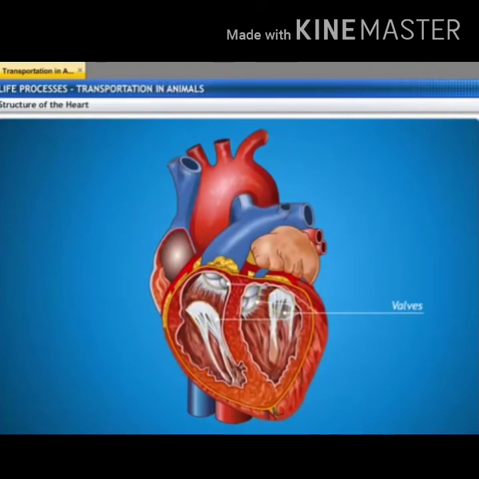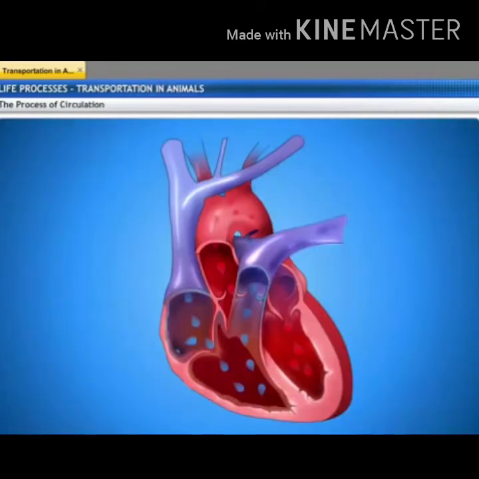There are valves in the heart which prevent the backward flow of blood. That is, the blood flows only from atria to ventricle, and from the ventricle, if it is the left ventricle, to the aorta, and if it is the right ventricle, the blood is pumped to the lungs for exchange of gases.